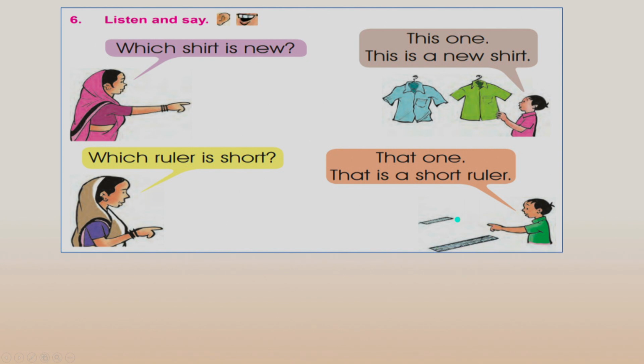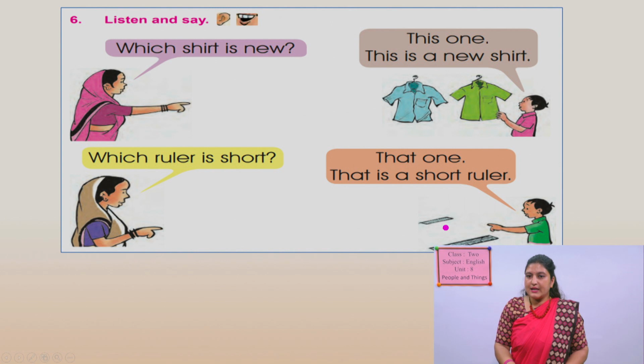So he is pointing to this ruler which is far from him, so he is using that. That one is the short ruler. He can say this one is the long ruler and that one is the short ruler.